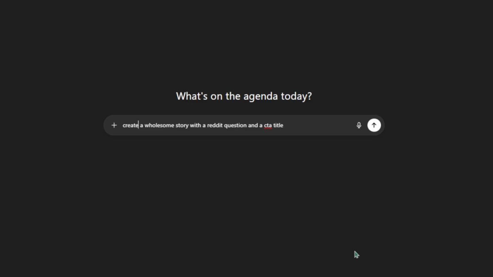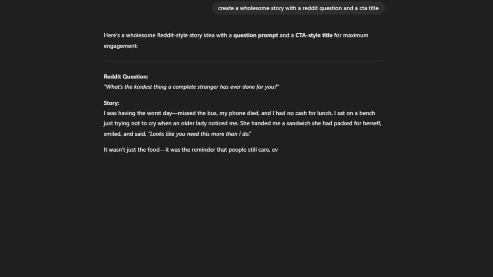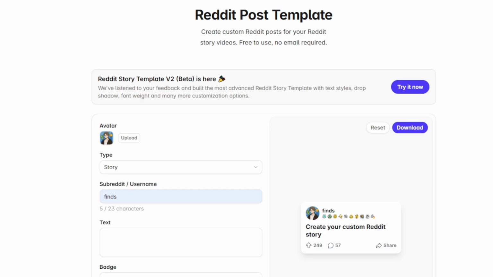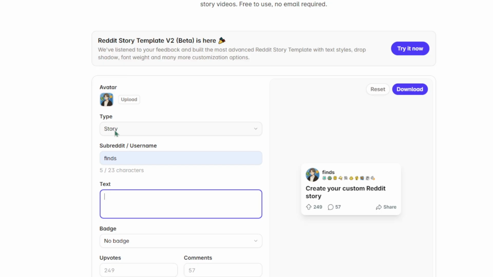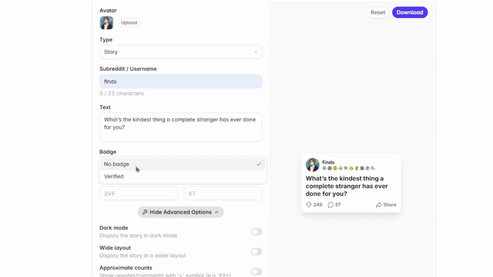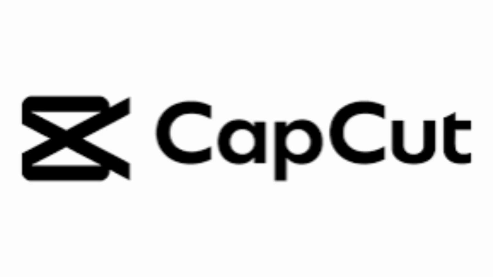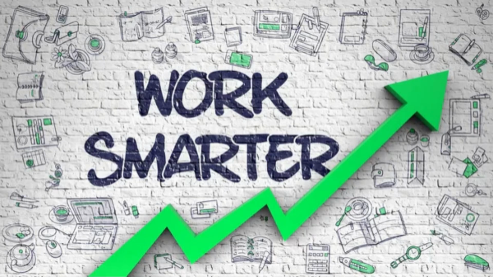Then go to ChatGPT and ask for a wholesome story with a Reddit question and a CTA title. Go to Reddit, post, template. Paste the image, the title, and I like to do these settings: verified, 99 upvotes and comments, dark mode, approximate counts, hide trophies. Most people use CapCut, but you're smarter than that.